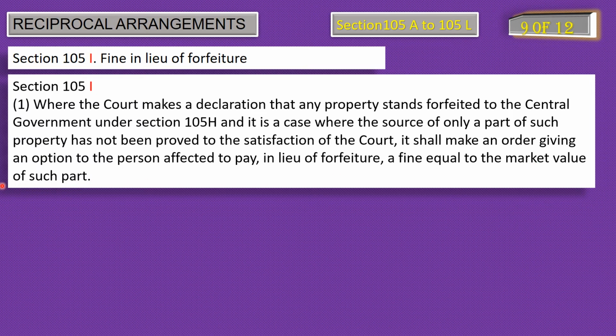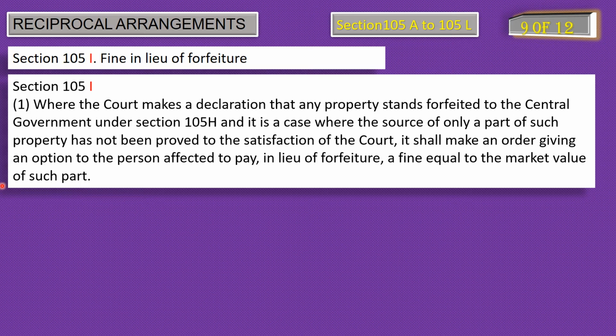Subsection 1 of section 105I says that a person can pay fine in lieu of forfeiture property if the court declares that only part of the property has been proved to be the proceeds of a crime. And subsection 2 of section 105I says before making an order imposing a fine under subsection 1, the person affected shall be given a reasonable opportunity of being heard. Okay, it's self-explanatory. I need not explain it.